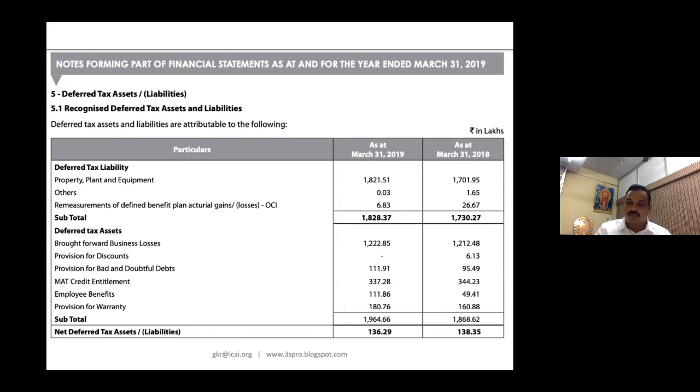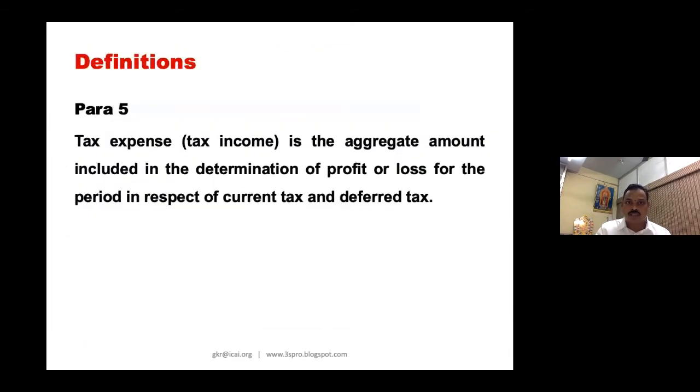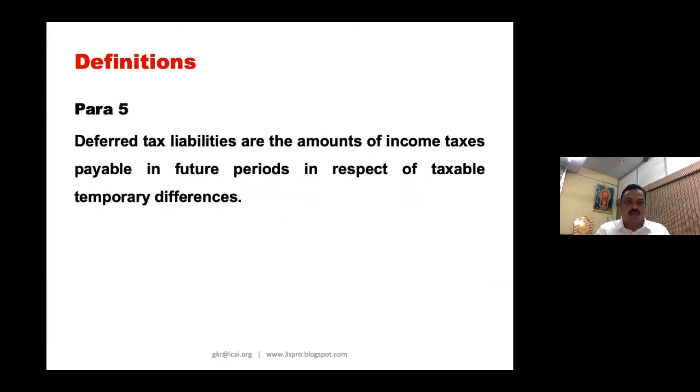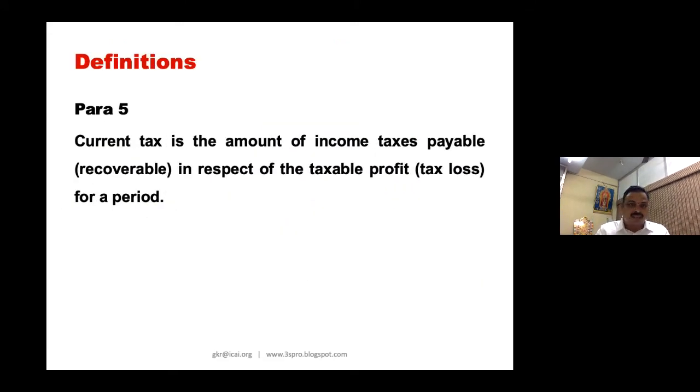Good. Now let us move to the next one. Tax expense I have explained, current tax I have explained, and deferred tax also I have explained. Now, deferred tax consists of two things: deferred tax asset as well as deferred tax liability. Now to appreciate this, current tax is clear, tax expense is clear.